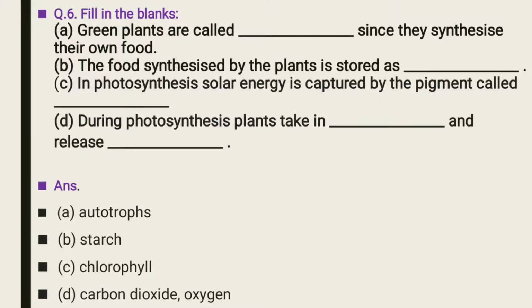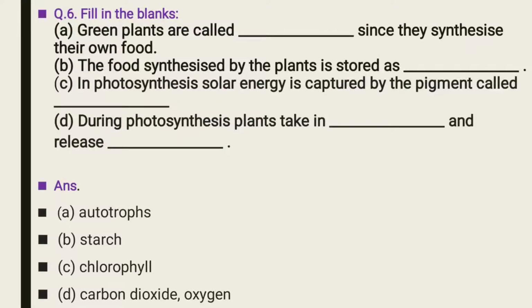Second is: the food synthesized by the plants is stored as dash. The food synthesized by the plants, it means after completing the process of photosynthesis. Here you have to remember the equation: carbon dioxide plus water, in the presence of sunlight and chlorophyll, gives carbohydrate plus oxygen.